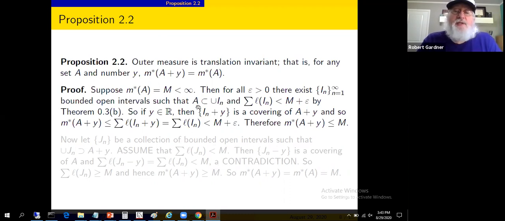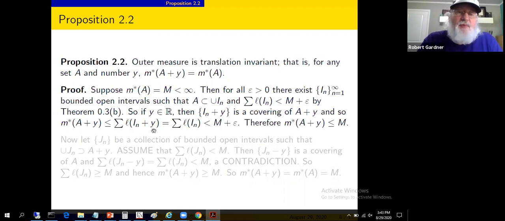If the I sub n's cover A, the I sub n plus y's cover A plus y. So the outer measure of A plus y, that's the infimum of the sum of the lengths of all coverings of set A plus y with the appropriate properties. Well, this is one of them. The I sub n plus y's are a covering of A plus y by bounded open intervals.